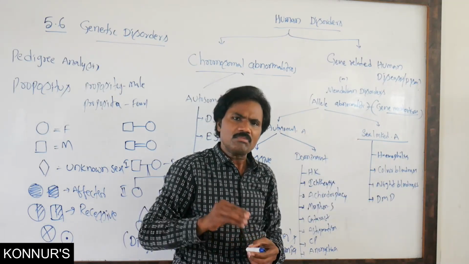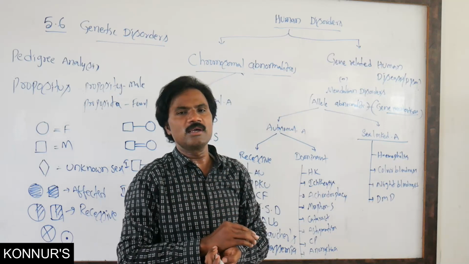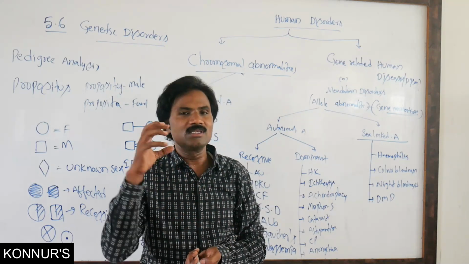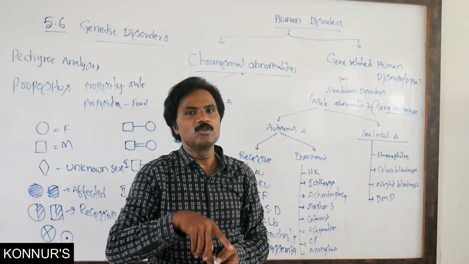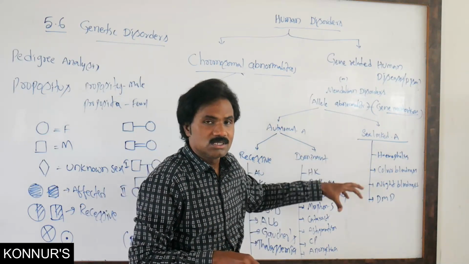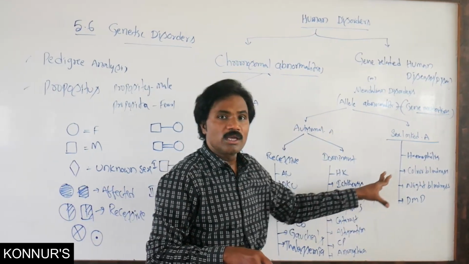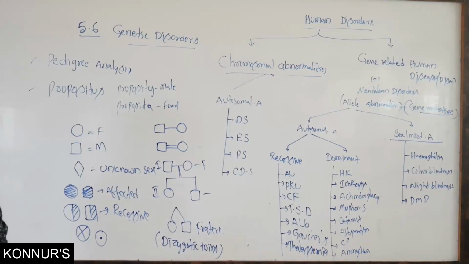Along with this, some are Y chromosome linked, like hypertrichosis. That is also one among these, and it is sex influenced or sex linked.